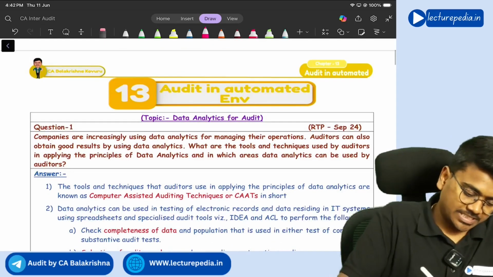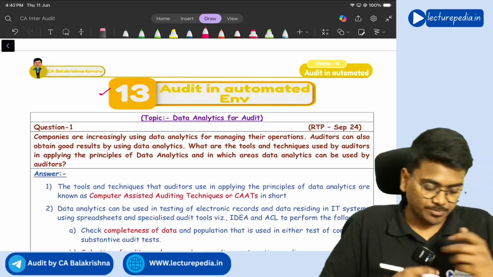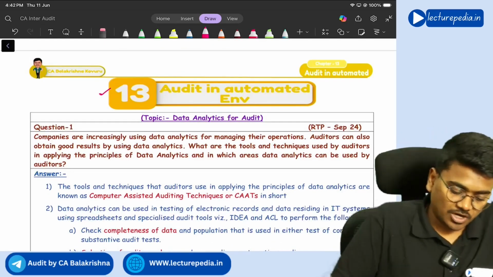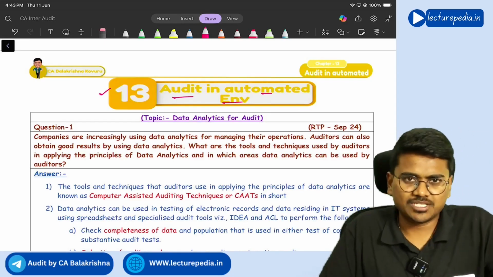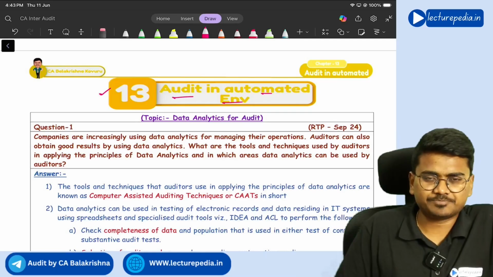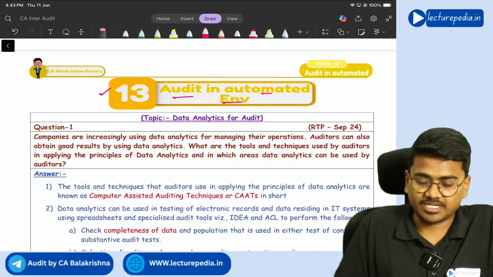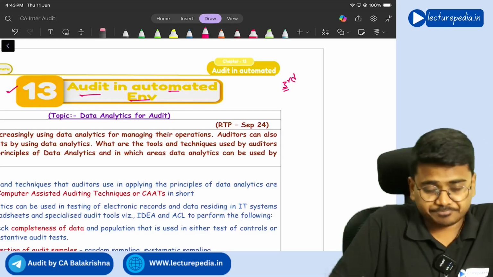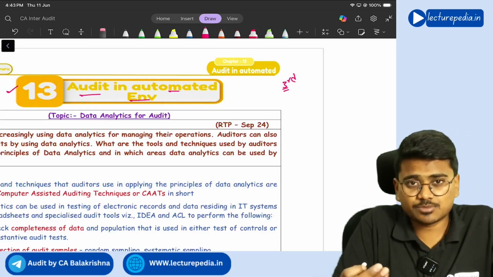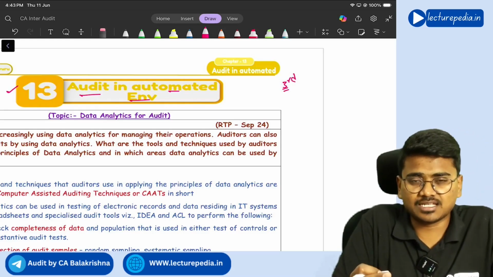Now we'll see question and answers of chapter number 13, which is audit in an automated environment. If you see this particular concept in your ICAI study material, you will find it as part of third chapter, that risk assessment chapter is there, not 330.